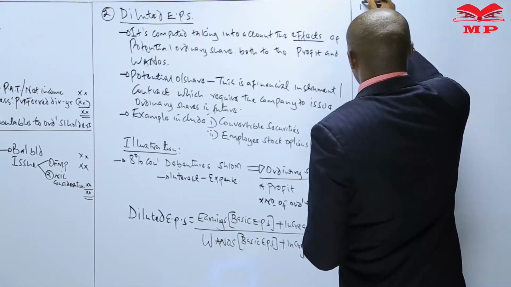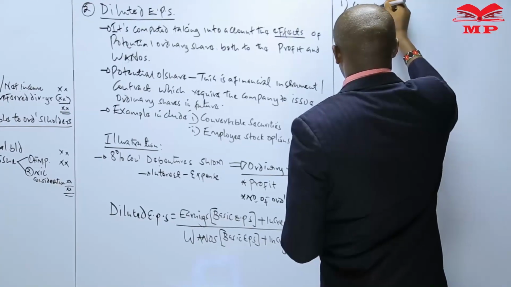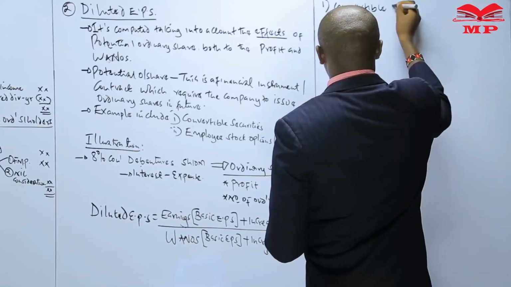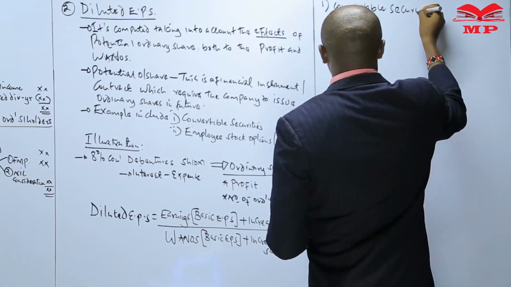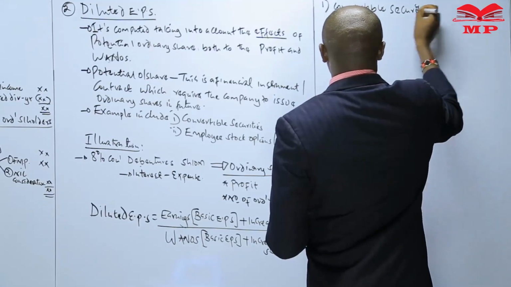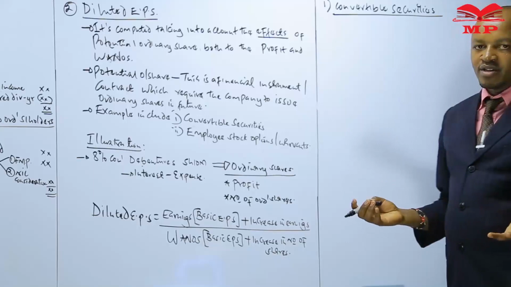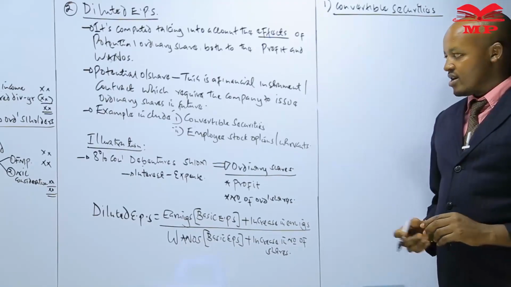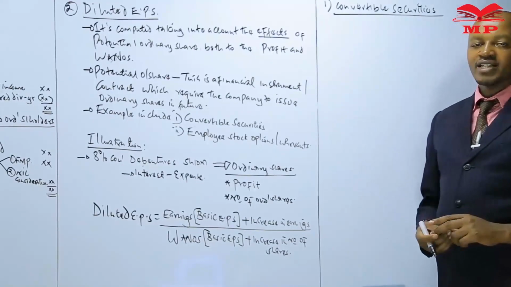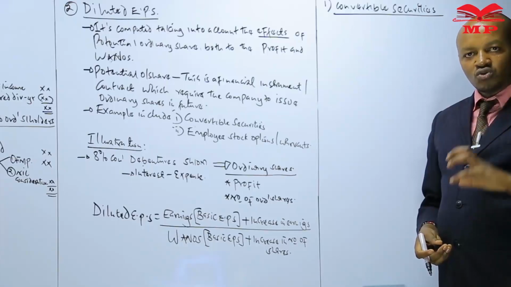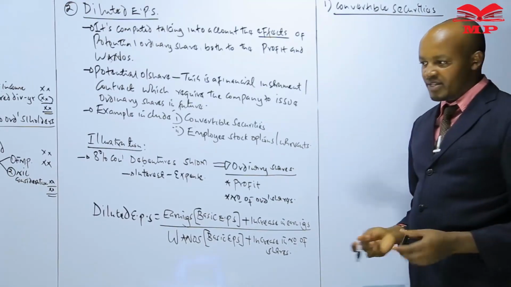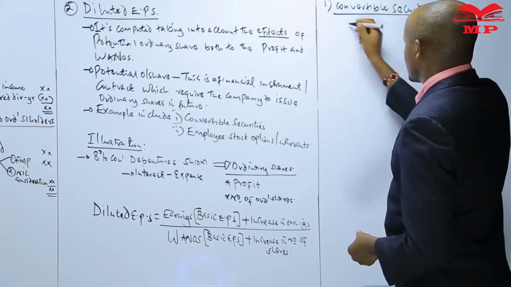Now, first of all, we have said convertible securities are the financial instruments which confer on the holders the right to be able to convert them into ordinary shares. And basically, good examples of this